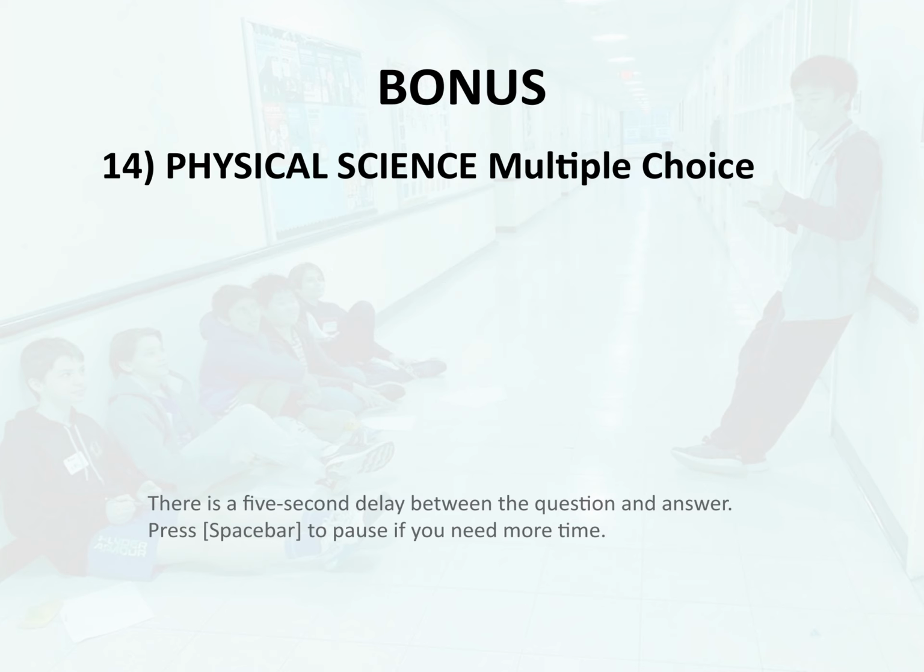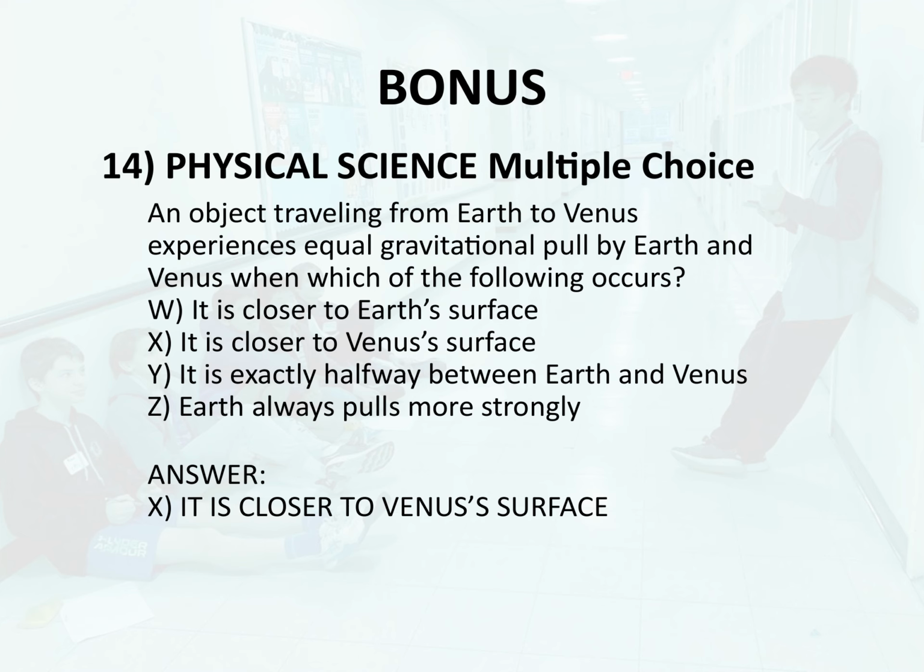Bonus 14. Physical science. Multiple choice. An object traveling from Earth to Venus experiences equal gravitational pull by Earth and Venus when which of the following occurs? W. It is closer to Earth's surface. X. It is closer to Venus's surface. Y. It is exactly halfway between Earth and Venus. Z. Earth always pulls more strongly. Answer, X. It is closer to Venus's surface.